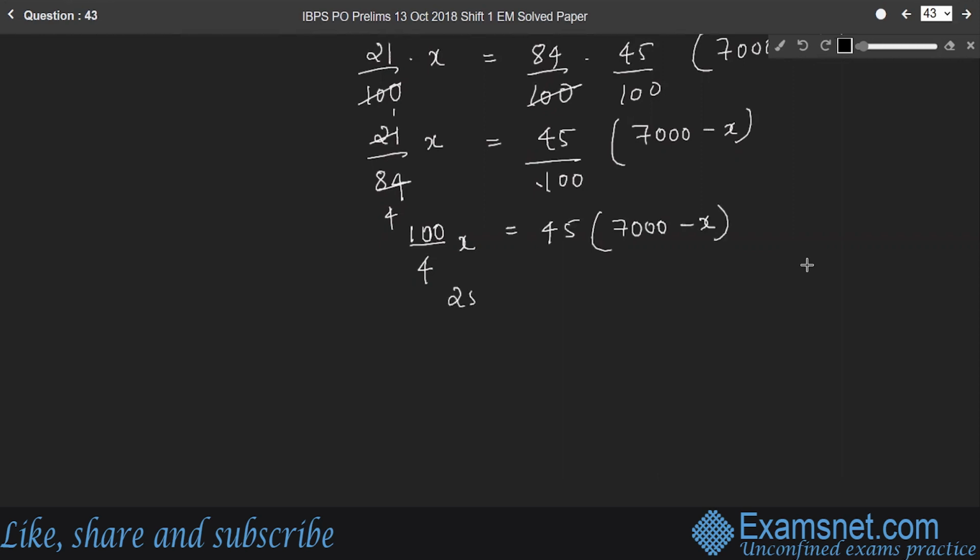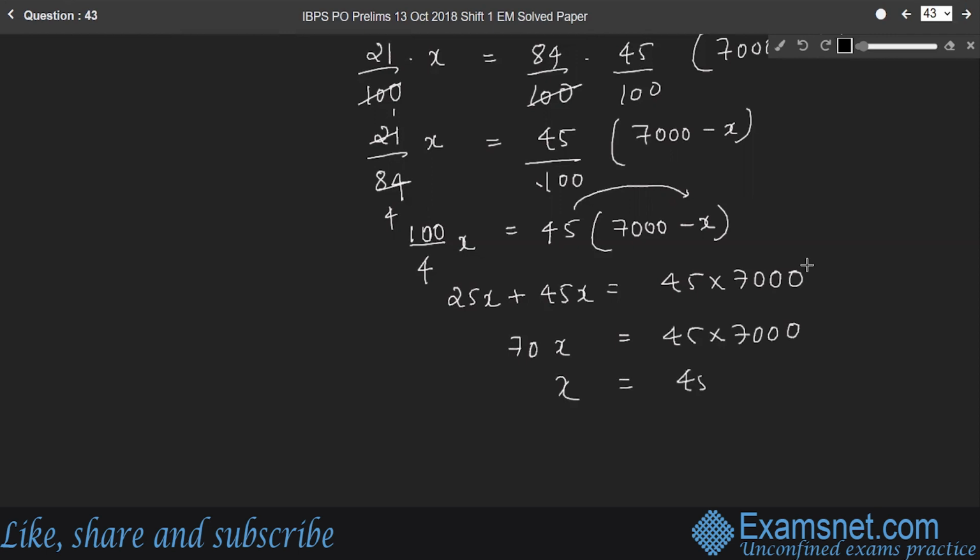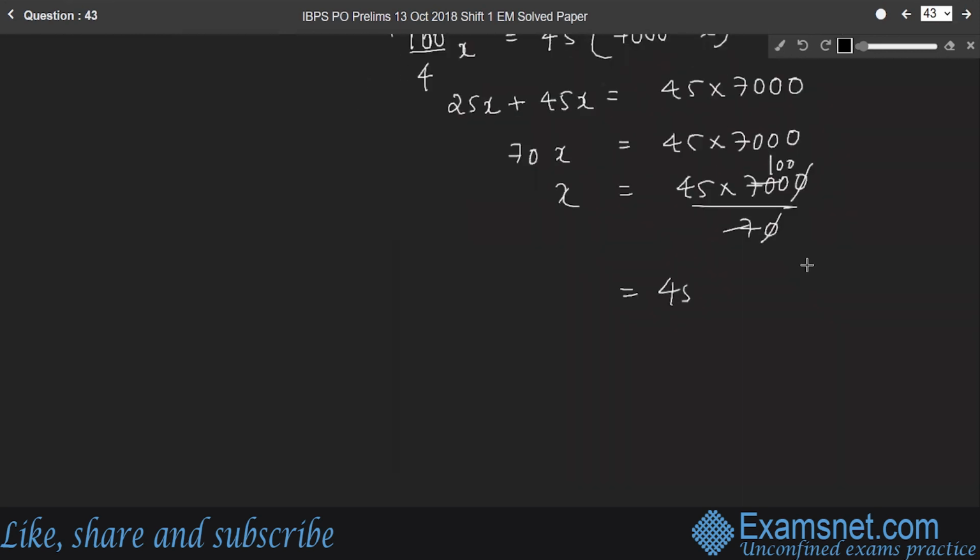So it is 25X. I'll take this 45X to the LHS. So it becomes plus 45X is equal to 45 into 7,000, right? Therefore, 45 plus 25 is 70X, equal to 45 into 7,000. So X becomes 45 into 7,000 by 70. So it becomes 100 into 45, which is 4,500 rupees.